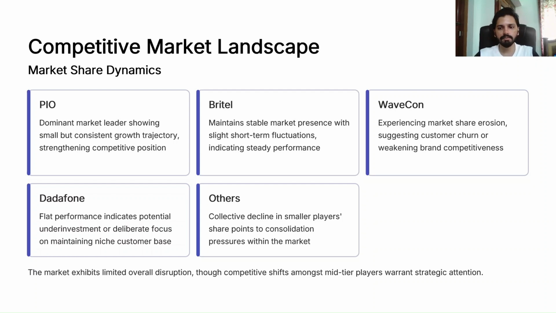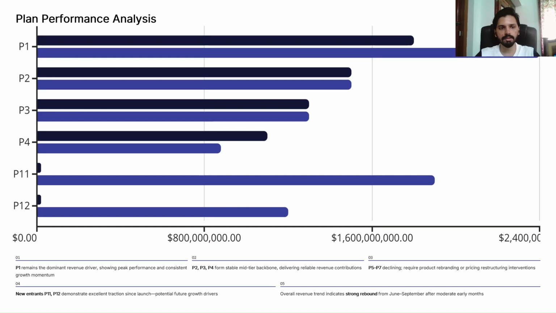So the market share of Wavecon, as we can see, there is an erosion in the market share. Wavecon is experiencing a decline in its market share. Now it's suggesting some customer churn, or maybe weakening brand competitiveness. So now Wavecon has to find some strategy and apply that to regain its market share and also increase it by year-on-year percentage. So this was all about the market share dynamics.